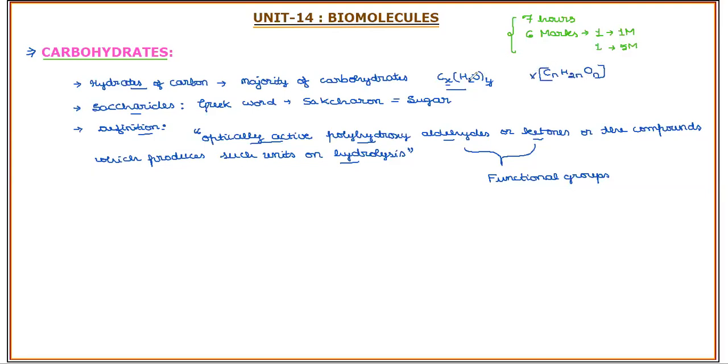Because the majority of them do not have this the same, with the modern information the general formula can be taken as Cx(H2O)y. This can be remembered as the general formula for all carbohydrates. In some cases X and Y will be the same, and in other cases X and Y will be different. Earlier, the general formula used was CnH2nOn. So now we can remember Cx(H2O)y. Now this is simple. So that is what carbohydrates are.